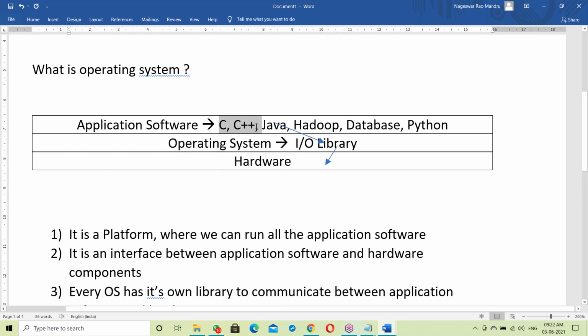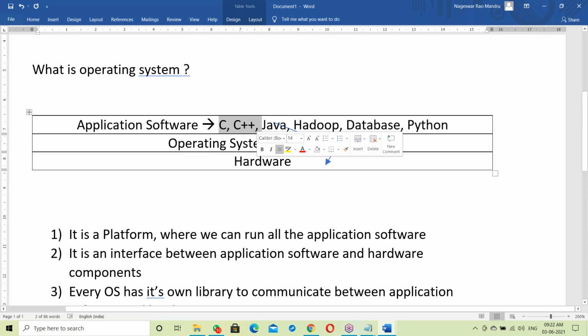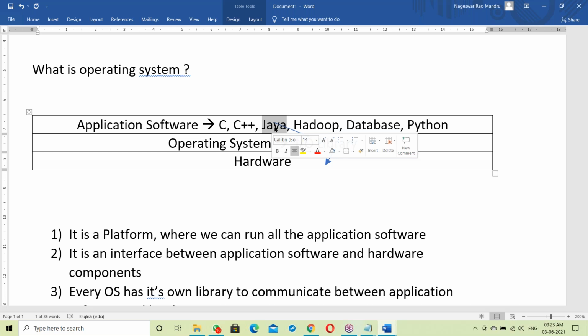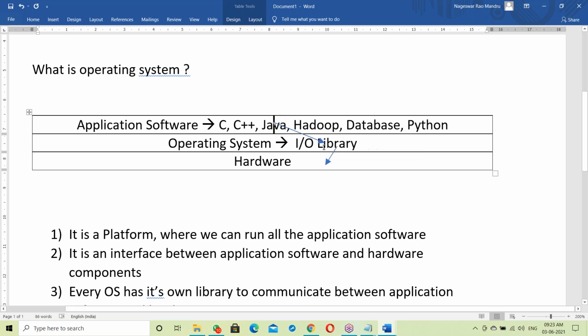Suppose it is C and C++, at the time of creation of the exe file itself, that link takes place. That link established is static linking. When it comes to Java, it happens at runtime: the JVM takes care of that linking. The topic is platform independence, and I'll explain it very clearly. The JVM links your Java program to the OS library. After linking, the execution starts.